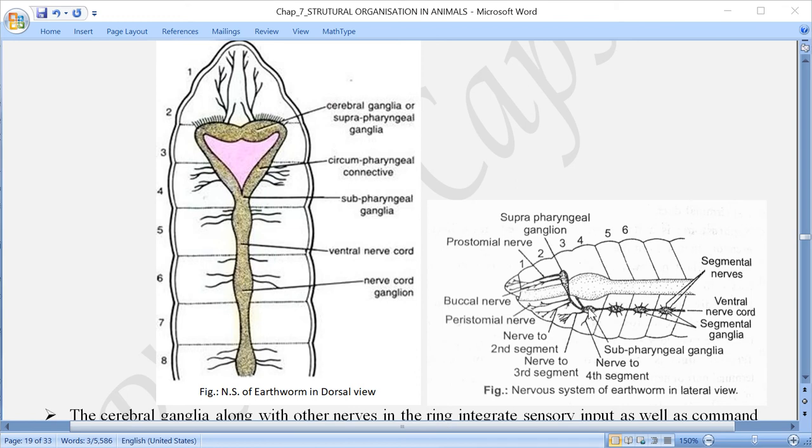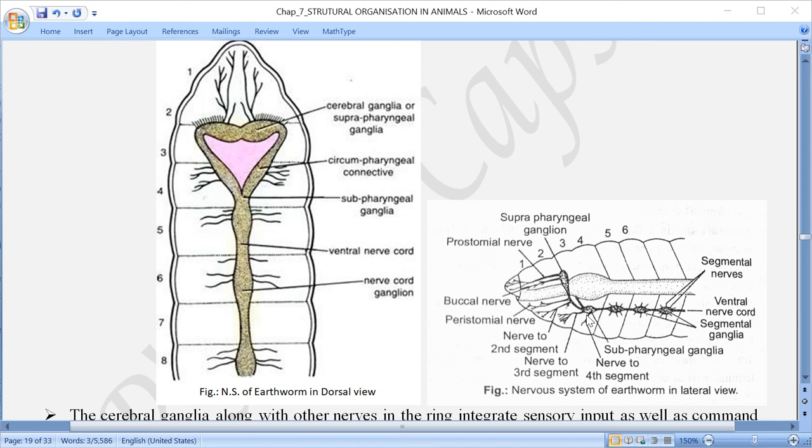Look into the figure here in the other one. What you can see here is the dorsal side and the ventral side, and here you can see it a little lighter. This is the connective, what we said here, that is the suprapharyngeal connective. As a result of that, a nerve ring is formed.